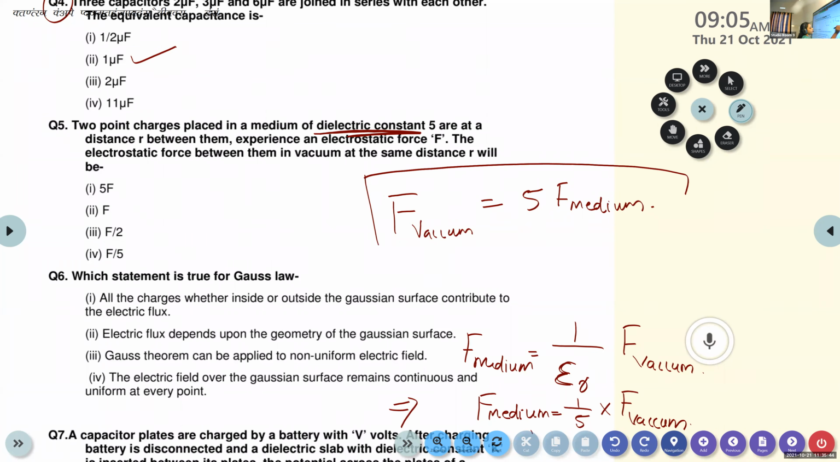So what is the correct alternative here? Is it 5F, F by 2, F by 5? It is the 5F.